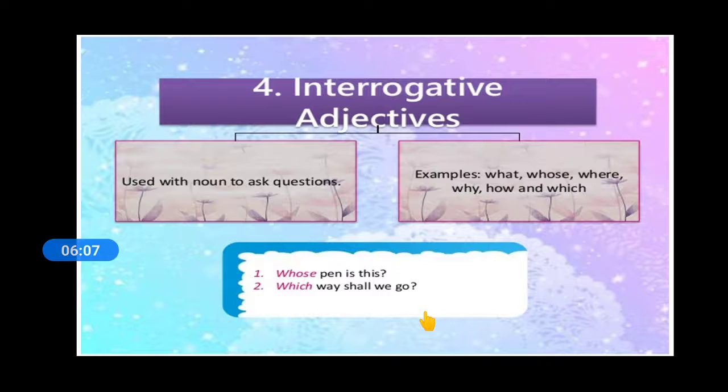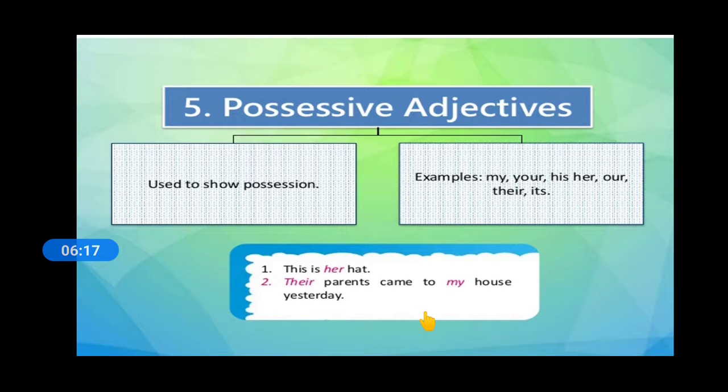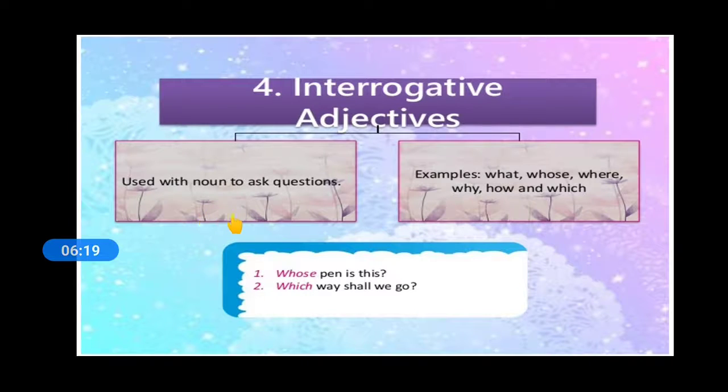Next are interrogative adjectives. Interrogative itself says it asks questions, and an interrogative adjective must be followed by a noun or a pronoun.